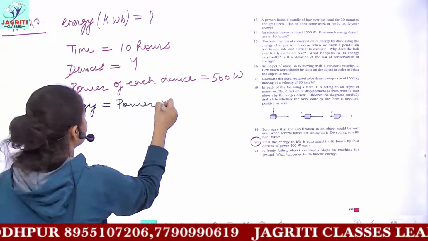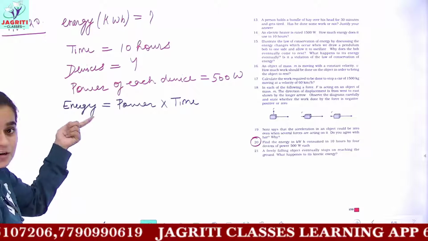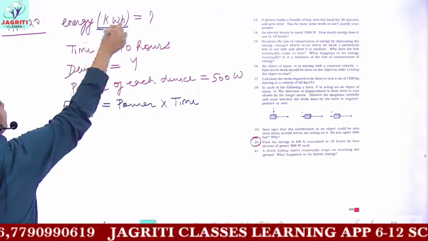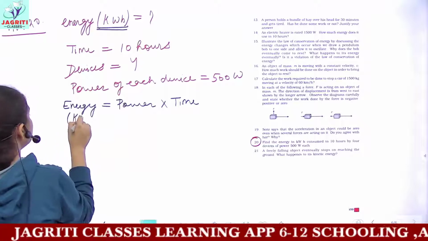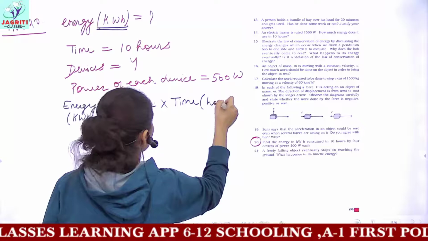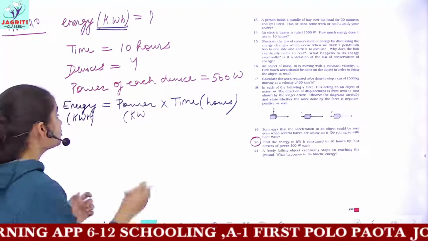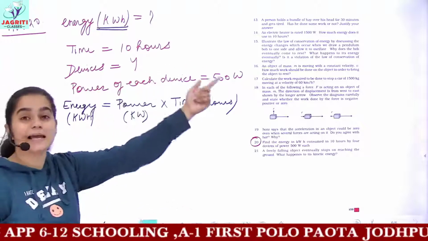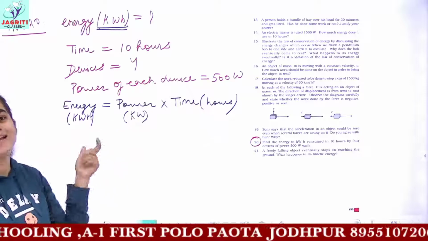Now the answer for energy we are required to find in the unit kilowatt hour. That means to find energy in kilowatt hour, I need to take time in hours and power in kilowatt. Because when I take power in kilowatt and time in hours, I would be getting the answer in kilowatt multiplied by hours.